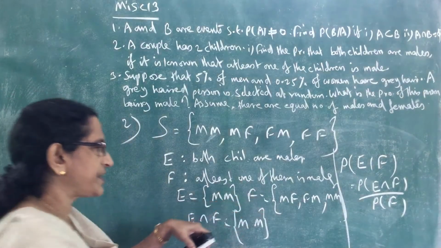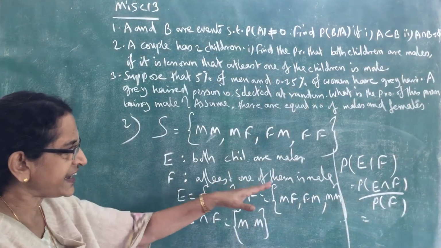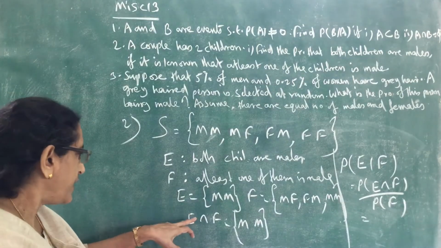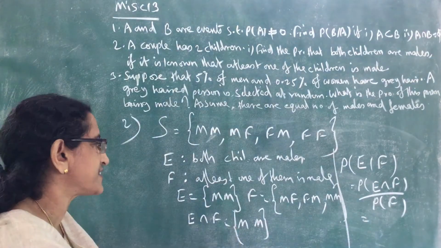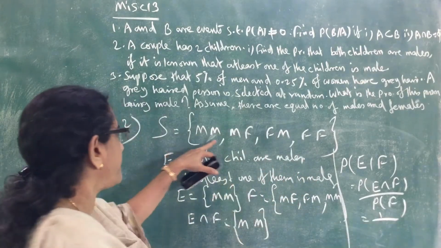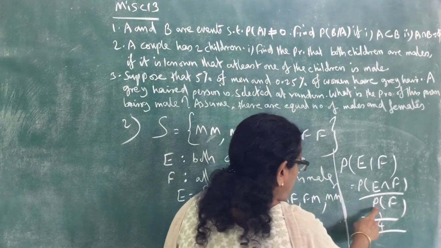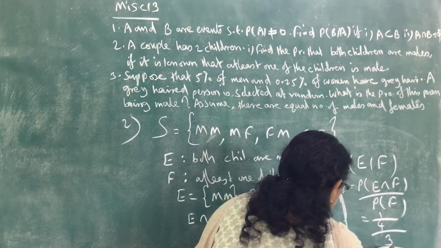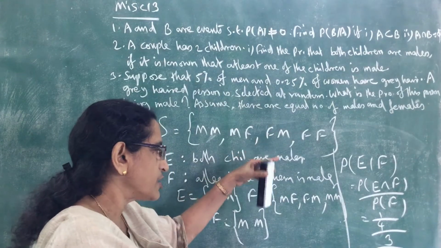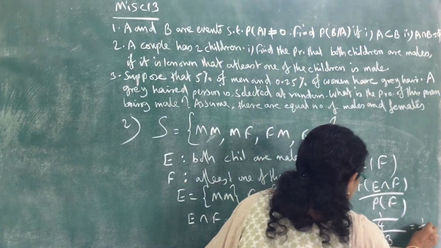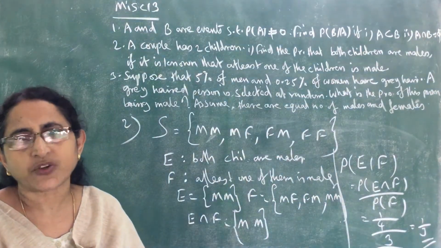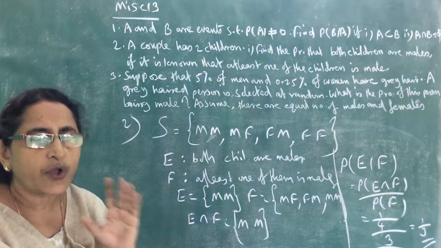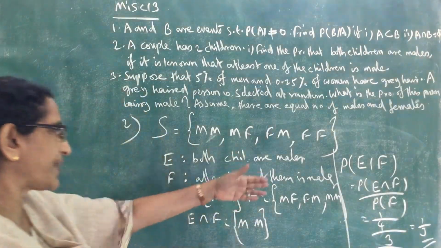Now we can find the probability. Probability of E intersection F is number of elements in E intersection F divided by total number of sample points. Only one element in E intersection F, so 1 divided by total number 4, divided by probability of F, that is number of elements in F, which is 3, divided by total number of elements in the sample space, 4. So 1 by 4 divided by 3 by 4 is equal to 1 by 3. So that is the answer. Similarly, you can do the second part the same way. If the term 'it is known that' is there, you have to understand it is conditional probability. So apply the formula and find.